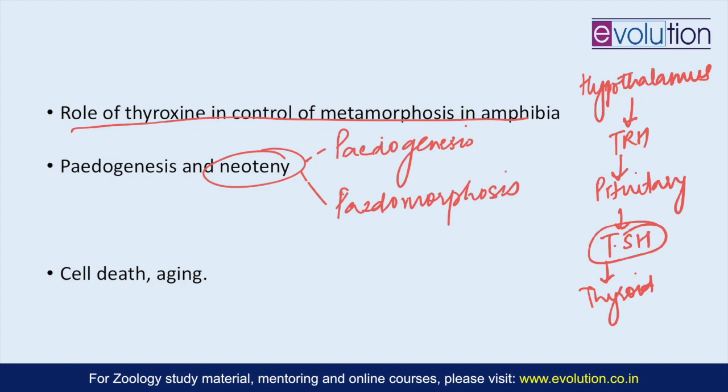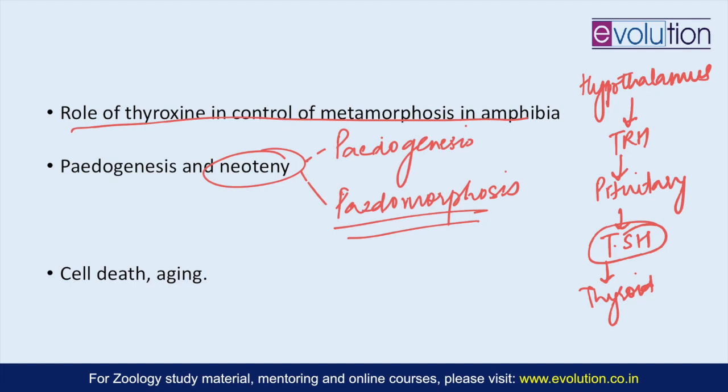So even if it is reproductively active, it will still have tadpole-like features, the larval or juvenile characters. That is called pedomorphosis. Pedogenesis is in fact seen in humans, where females become reproductively mature earlier as compared to males.